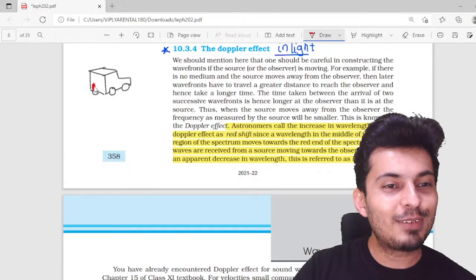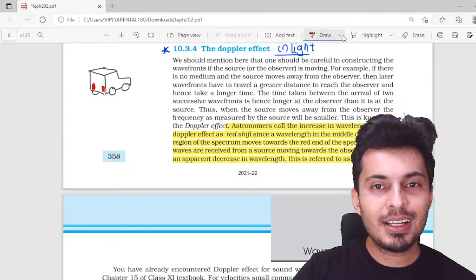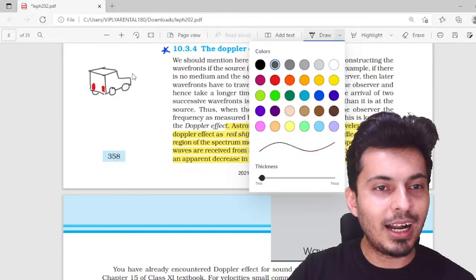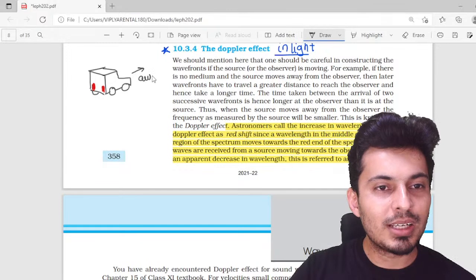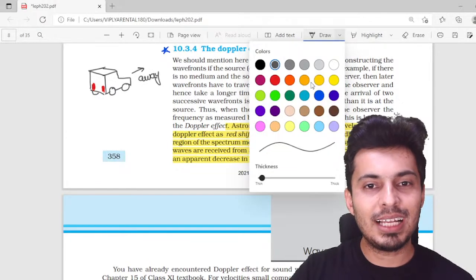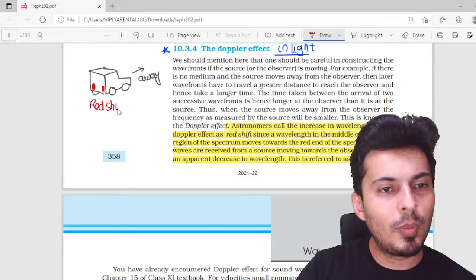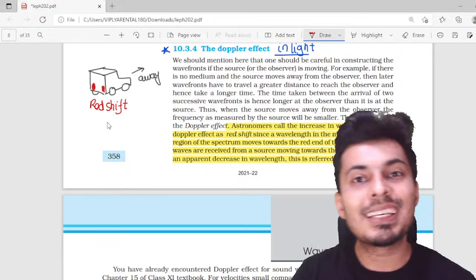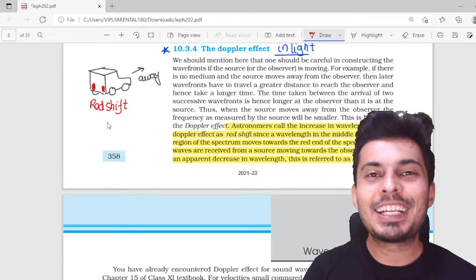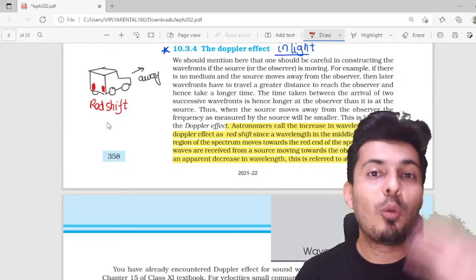So think of a car which is going away. What will you see? The red light, right? When it goes away, you're going to see red light behind it. So that's one way of remembering it. This is red shift. And the opposite of red, don't say green. Red is the highest wavelength. The shortest visible wavelength is violet.